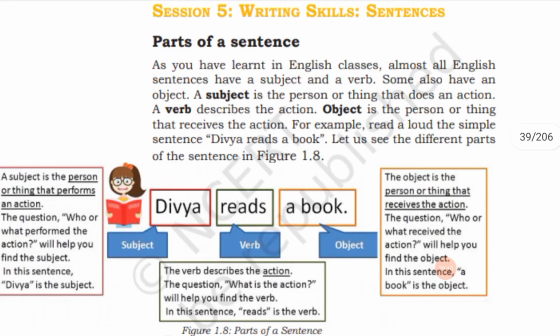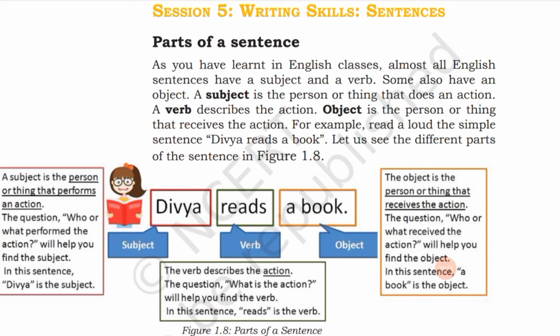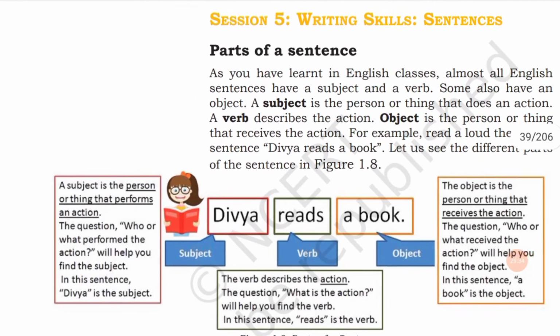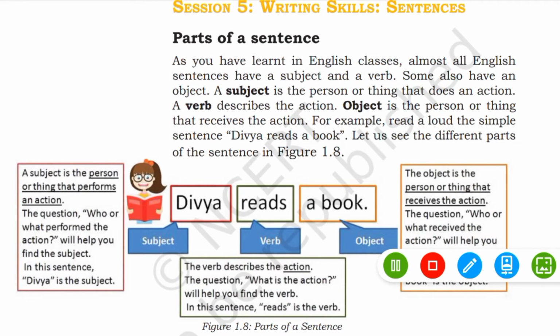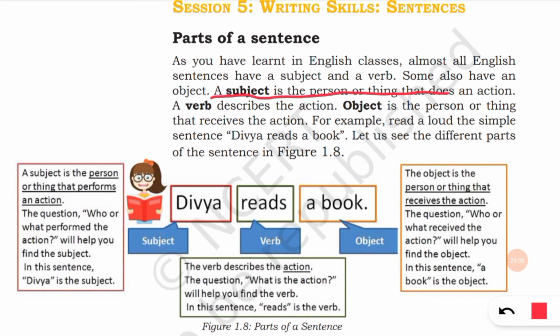Then writing skills, or sentences. So how will we write a sentence? We have studied what parts of speech are. Next is parts of a sentence. In a sentence there are subject, verb and object. The subject is the person or thing that does an action. The verb describes the action. The object is the person or thing that receives the action.